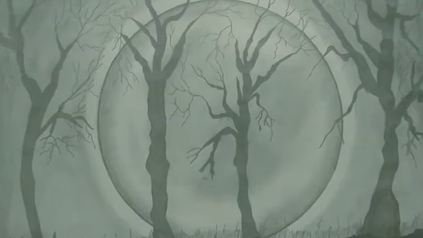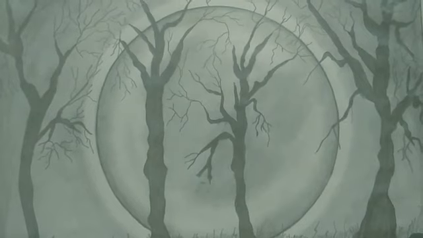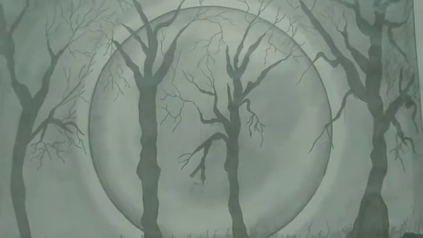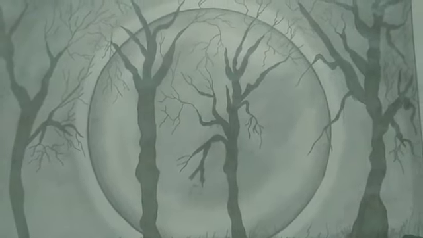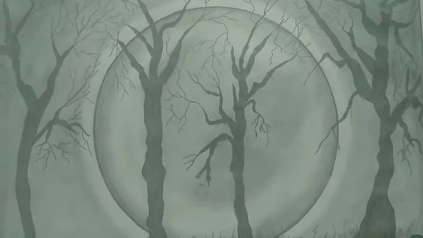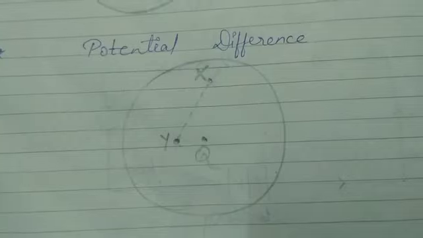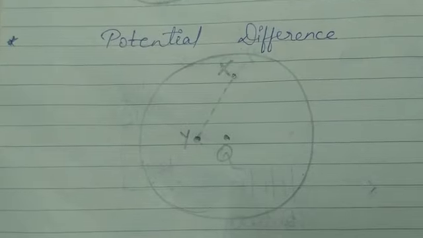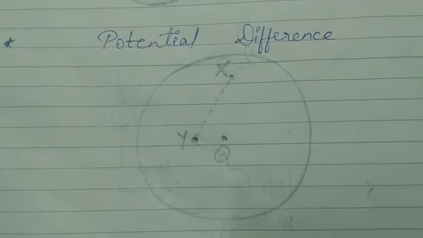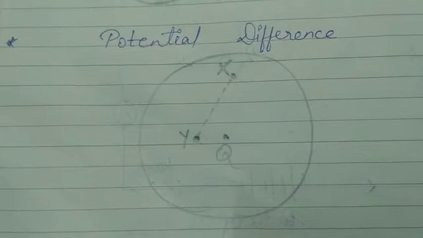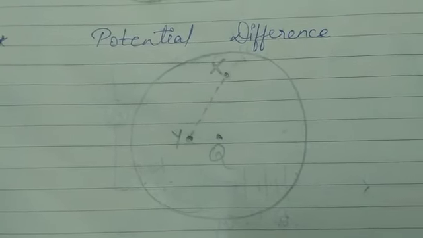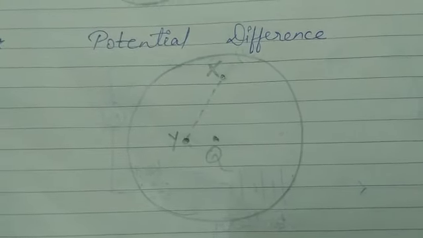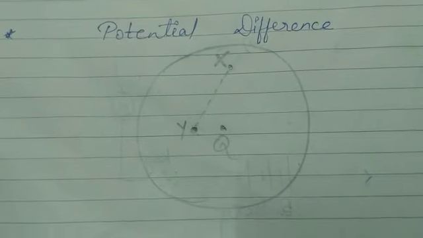In the previous two lectures, we studied current electricity and static electricity, and in today's lecture, I will tell you why static electricity is very important for current electricity. So students, in the previous lecture we studied potential difference. It is a very important term because only when potential difference is there will the current flow. If there is no potential difference, no current will be there. How? Let me explain.